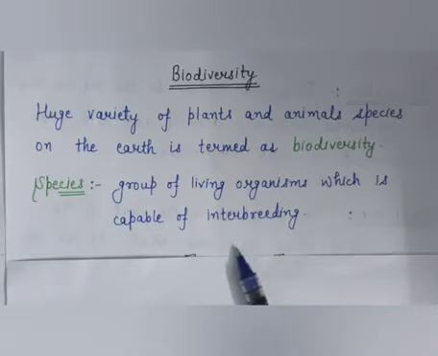Like, can you imagine what would happen if all the scavengers and decomposers disappear from the Earth? What would happen? The Earth would be full of dead bodies in a few months. It means that scavengers and decomposers are also important for maintaining the balance. Means every organism is important for maintaining the ecological balance on the Earth. Thus, biodiversity is very important.